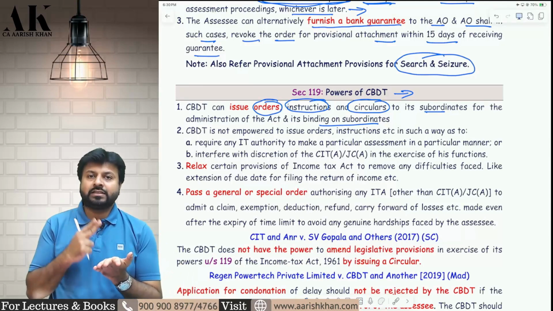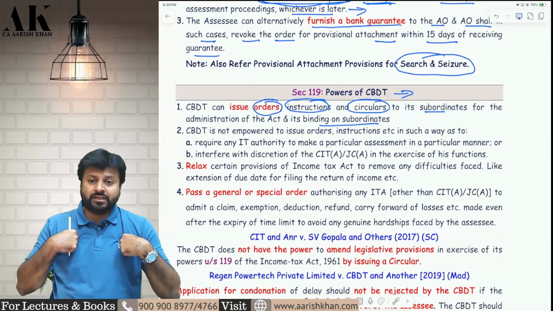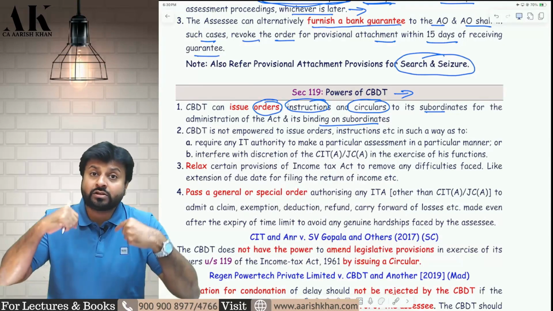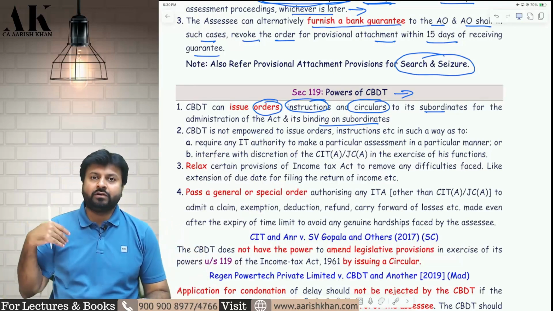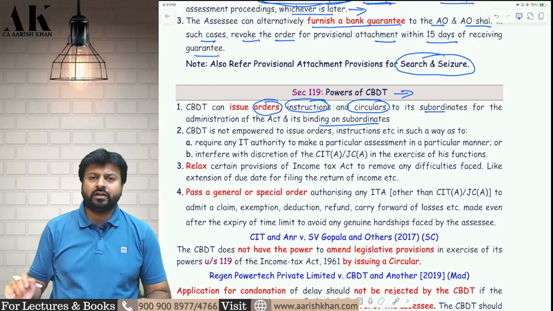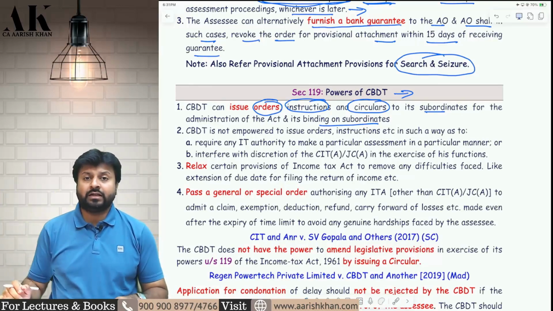Always remember, CBDT circular is never binding on the assessee. It is always binding on whom? It is always binding on the income tax department. It is not binding on assessee. If I want to challenge, I can go to the court and file a writ petition against the circular. It is not binding on the assessee, but it is binding on that income tax department.